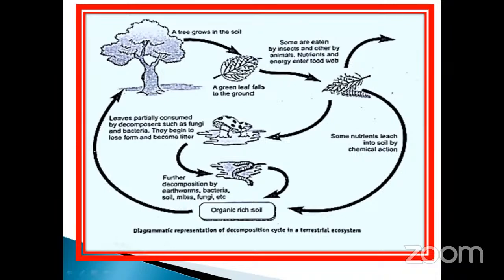What is the next one? The energy flow. The energy flow is the key function. The same thing is also given here. See here, this is the sun. The energy is transferred in the form of heat, and the plant receives some amount in the form of light. Only 2% will be utilized for the process called photosynthesis. How many percentage? 1 to 2% only. The remaining 98% will be exposed to the atmosphere.